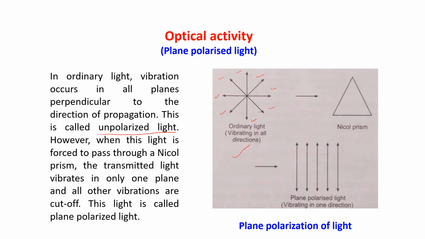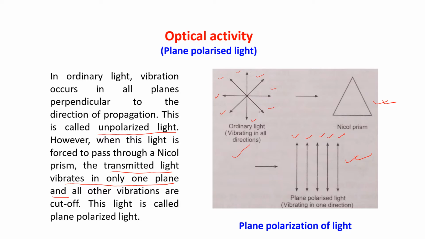But when this light is forced to pass through a nicol prism, the transmitted light coming out from the prism vibrates in only one plane. Just see that they are vibrating in only one plane.